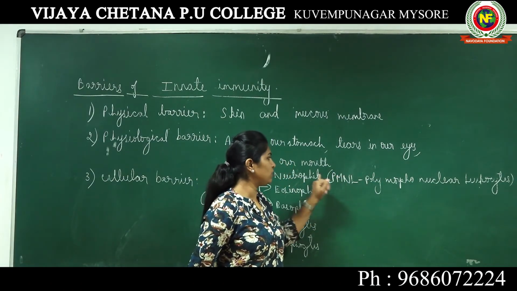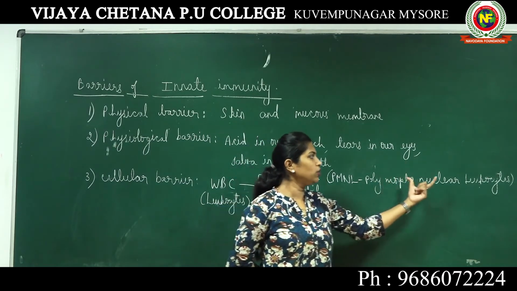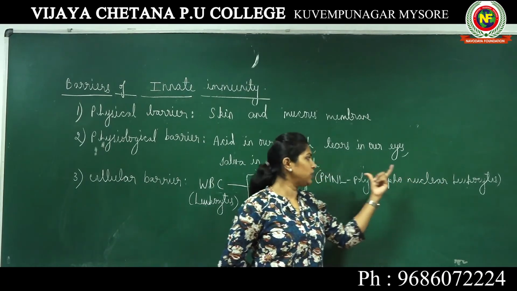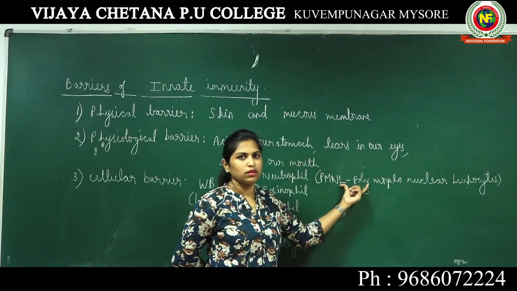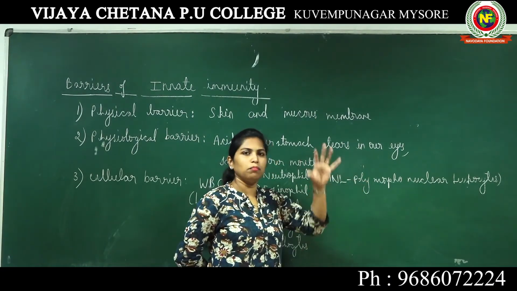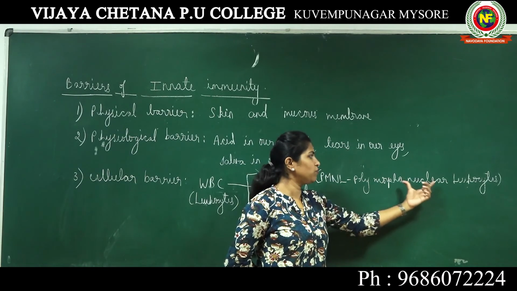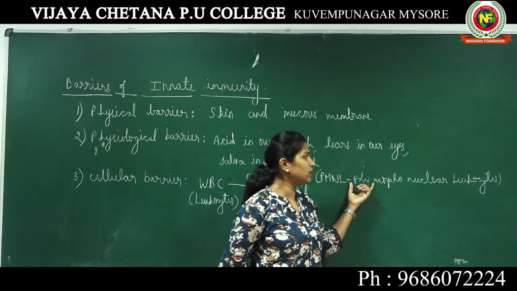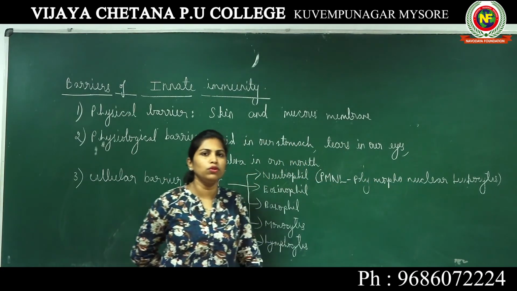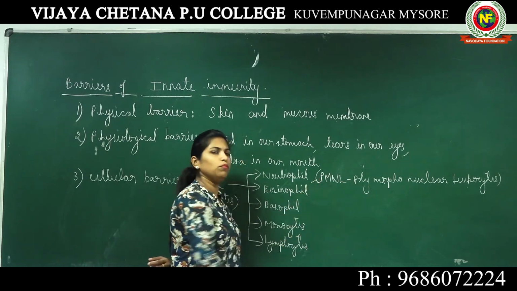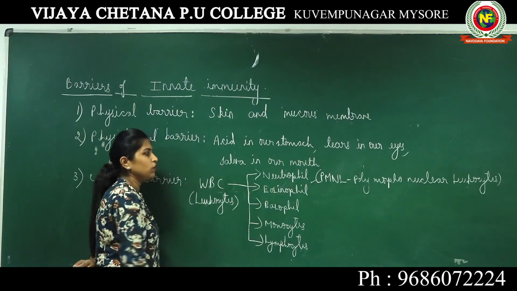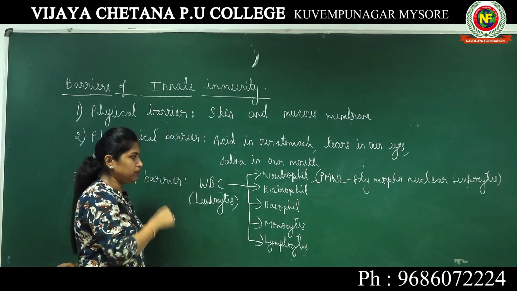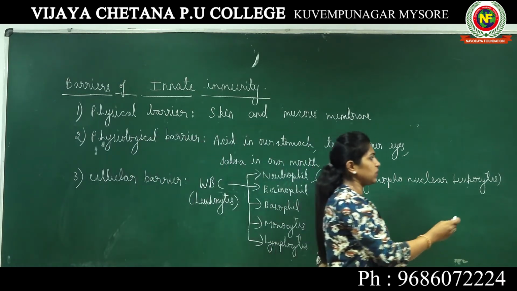Why do we call neutrophil polymorphonuclear leukocytes? Because the morphology of their nucleus differs. When we consider multiple neutrophils, the morphology of their nucleus varies, or it is of different types. That is the reason we call them polymorphonuclear leukocytes. They are very important cells when talking about giving immunity to our body because they are phagocytic in nature.